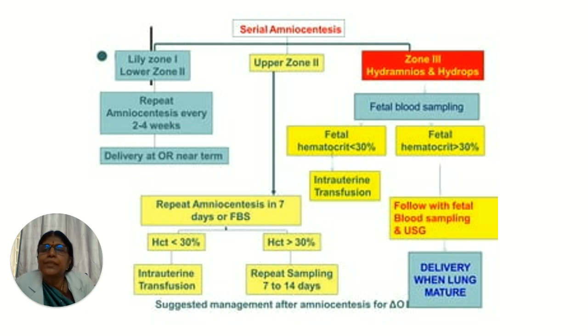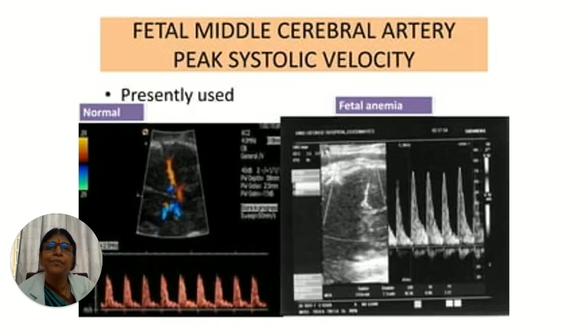Then serial amniocentesis by Liley's zone: lower zone 2, repeat amniocentesis every 2 to 4 weeks. Upper zone 2, you can repeat amniocentesis in 7 days or so. Zone 3, we have to be very careful. There might be hydramnios or hydrops fetalis. Fetal blood sampling is done, and if the fetal hematocrit is less than 30%, an intrauterine transfusion is done. If the fetal hematocrit is more than 30%, then we follow with fetal blood sampling and ultrasound. And when there is lung maturity, that is more than 34 weeks, we try to deliver the fetus.